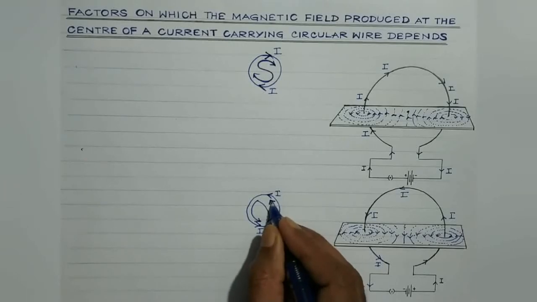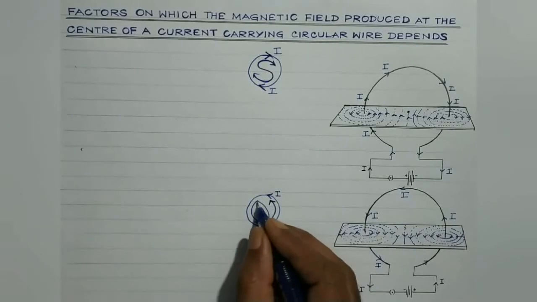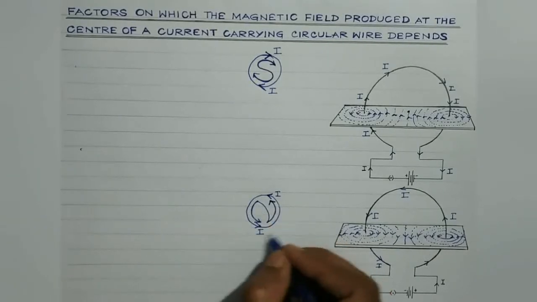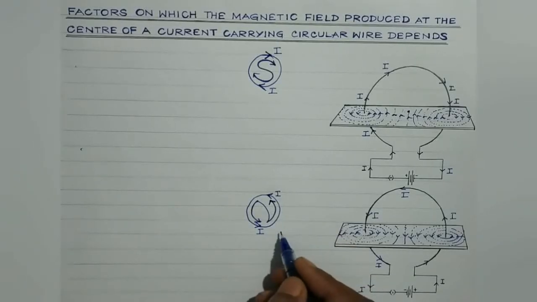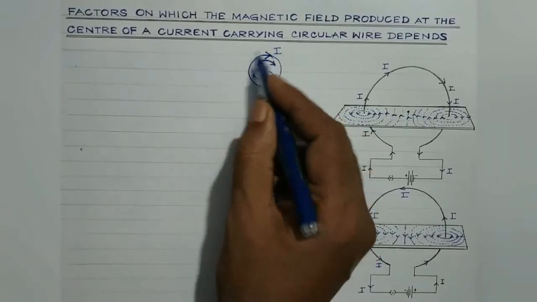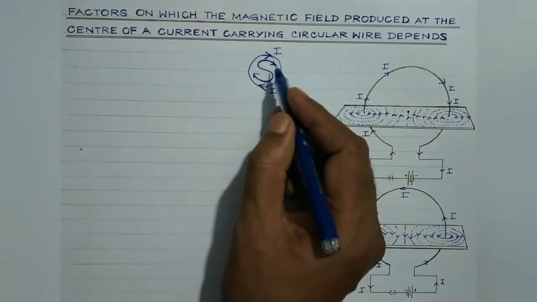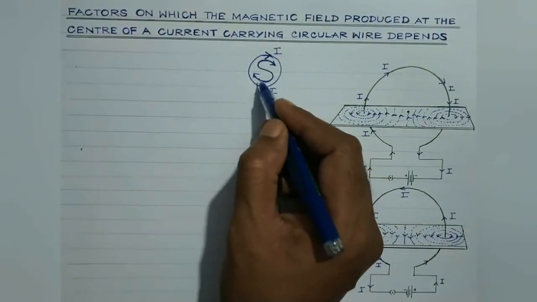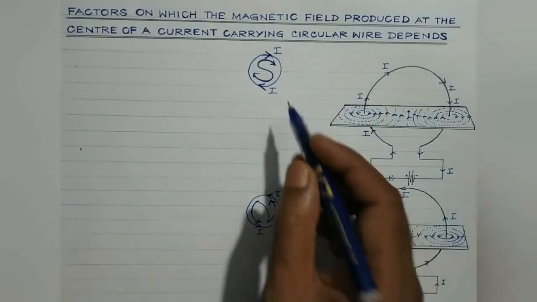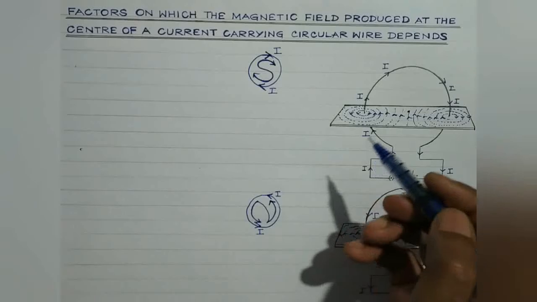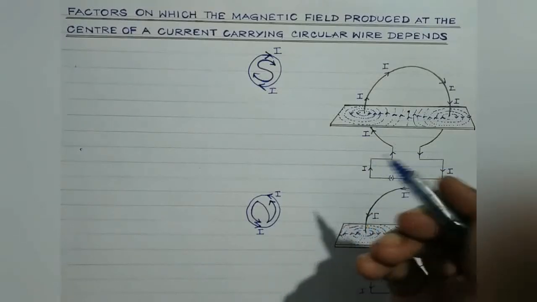You can remember by this result. Anti-clockwise means that face of the current carrying loop will behave as north polarity. Clockwise, if the current is flowing in the clockwise direction, then that face of the loop will behave as south polarity, right? So basically, a current carrying loop does behave as a dipole only. It does behave as a magnet only.